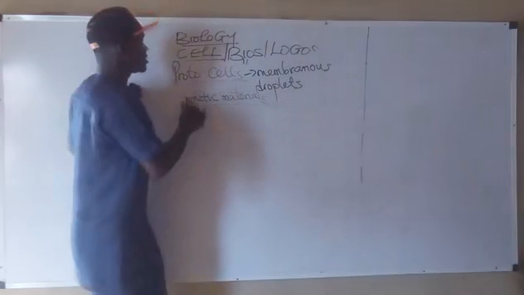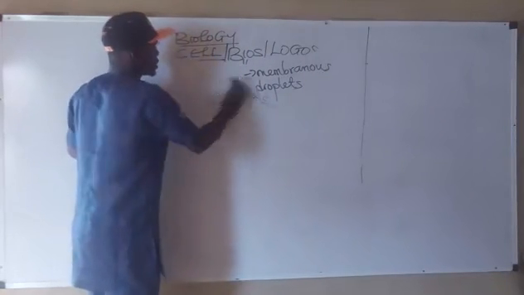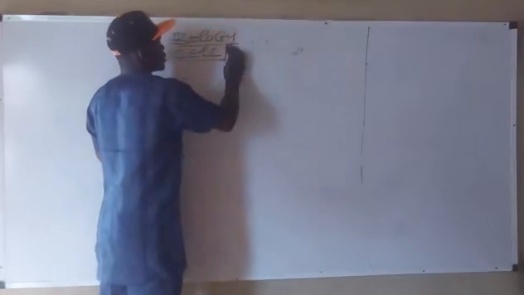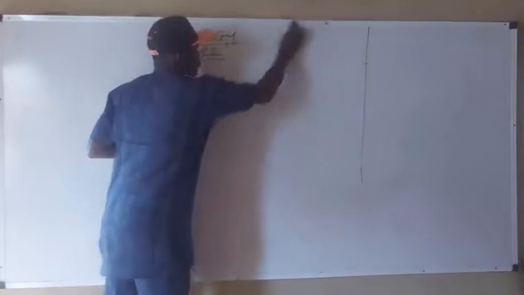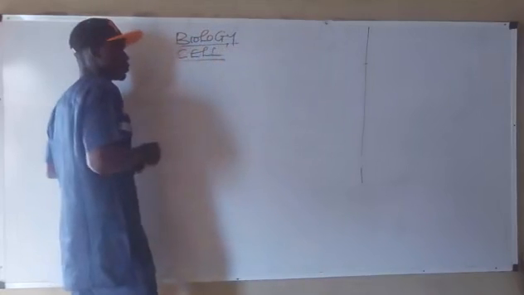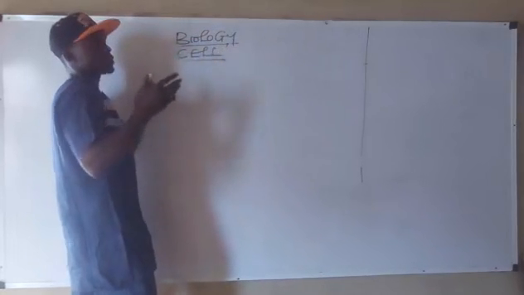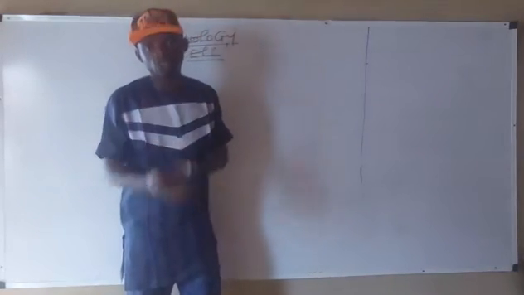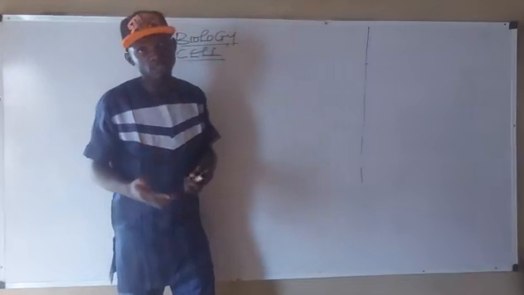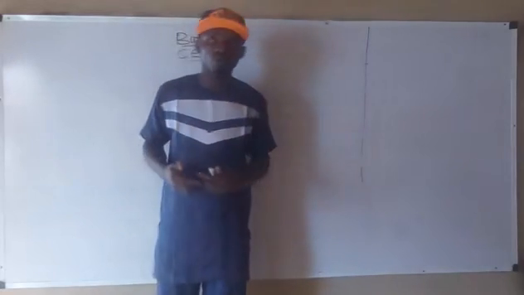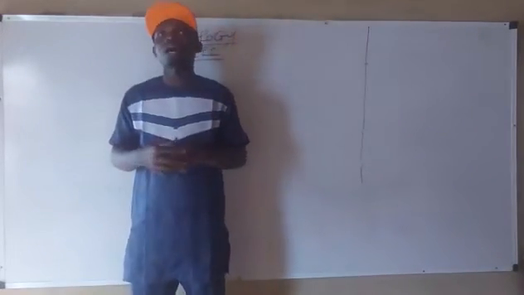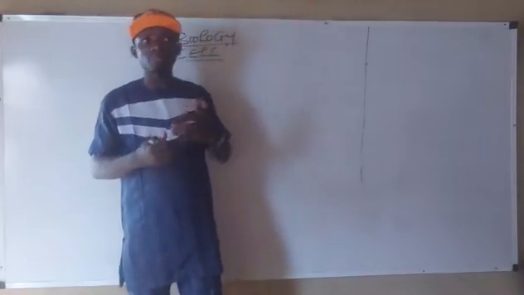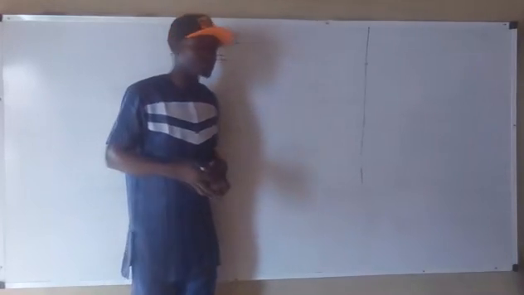Let us now discuss the history of the cell. We just finished the origin of the cell and that of what? Organic molecules. Okay? The history of the cell. If we don't say the origin of the cell, we can also say the history of the cell. They mean the same thing. They are trying to tell us how the cell came into existence, and the different persons involved in the postulation of it.